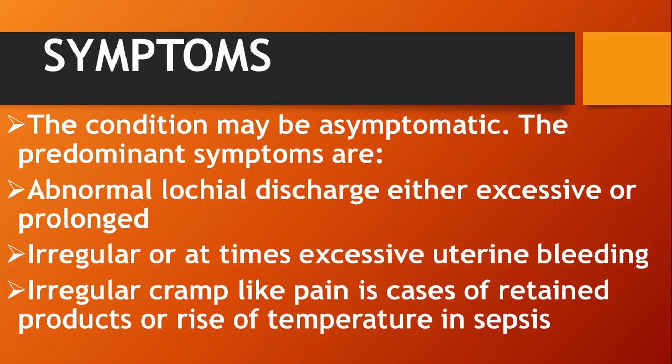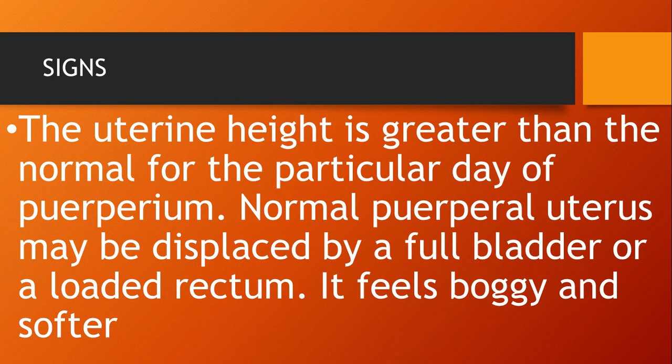So for how many days will the normal lochial discharge be there? For a maximum of 15 days. Then next, irregular or at times excessive uterine bleeding is there. Then irregular cramps, like pain in cases of retained products, or rise of temperature in sepsis. The next is signs. So what are the signs?